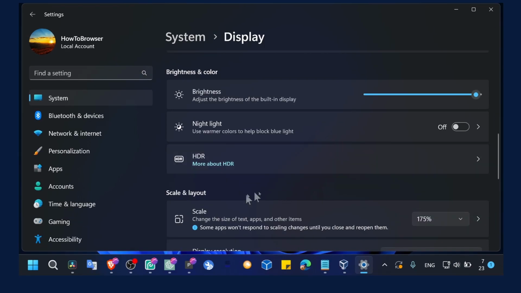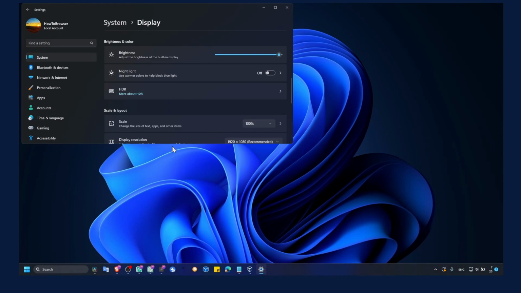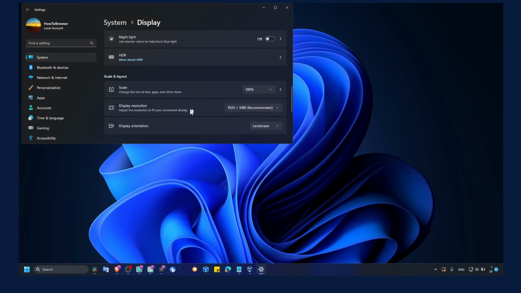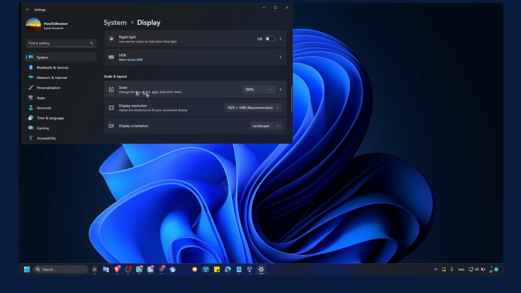Now it's really huge. I hope OBS will not crash or didn't crash, because sometimes it does that when I change the resolution, the scale. Actually, I didn't change the resolution, but anyways, from here you change the resolution if you want to change the resolution, and from here you'll change the size of the text, apps, and other items.